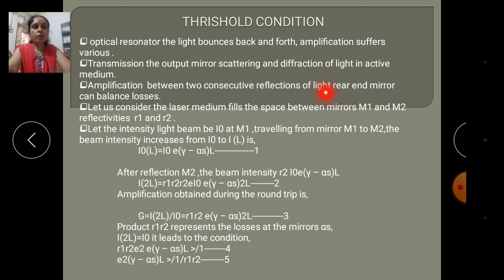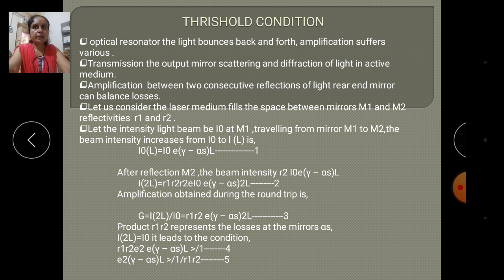This determines the threshold gain, considering the change in intensity of the light beam as it undergoes a round trip of the resonator.